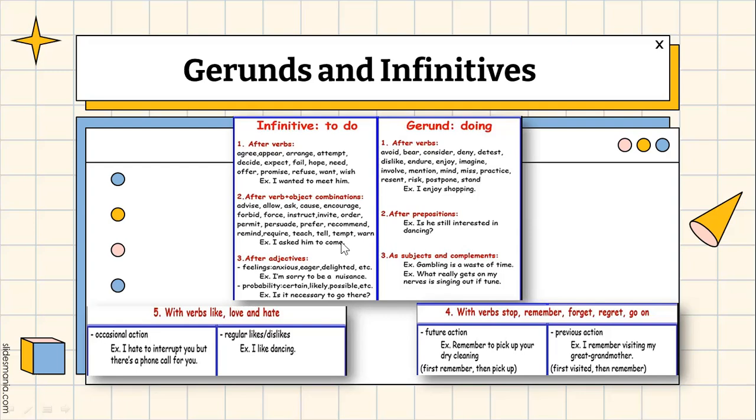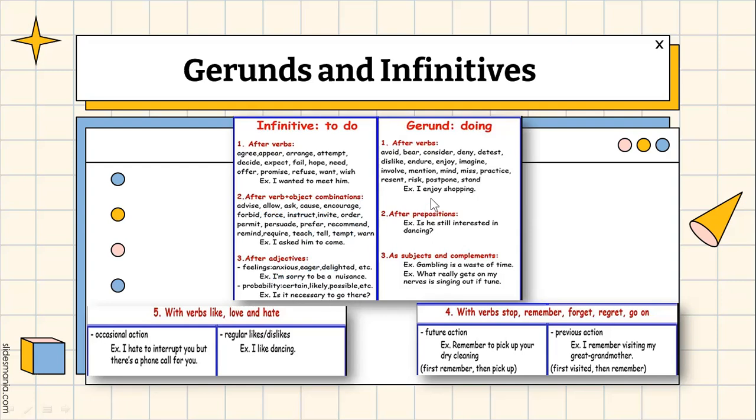And we know that tempt to is a very commonly used form. And after adjectives, we again use to do: feeling anxious, eager, delighted. I'm sorry to be a nuisance. And some probability: is it necessary to go there?